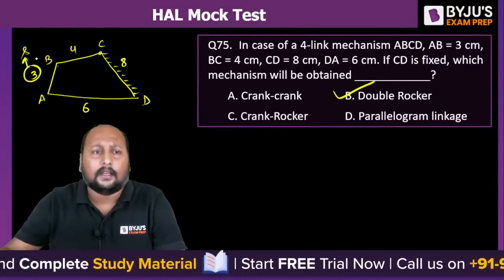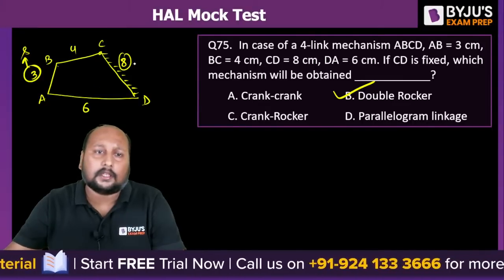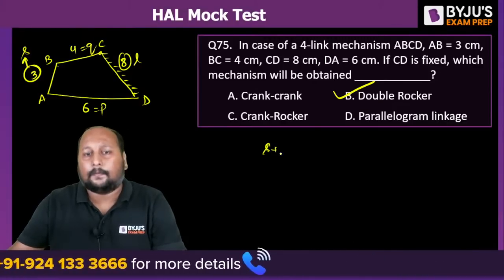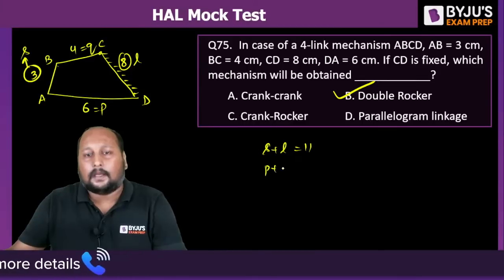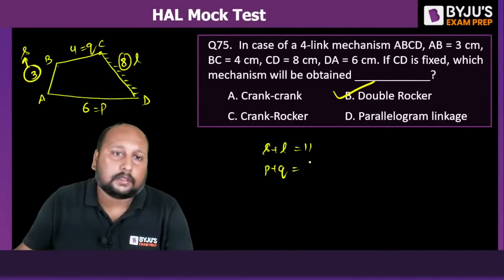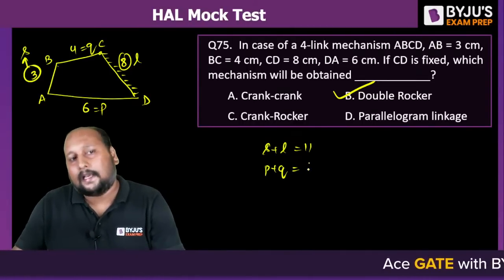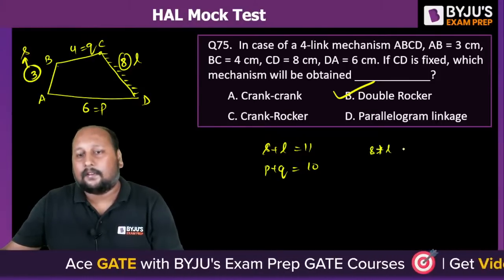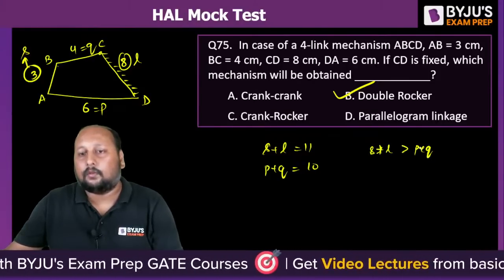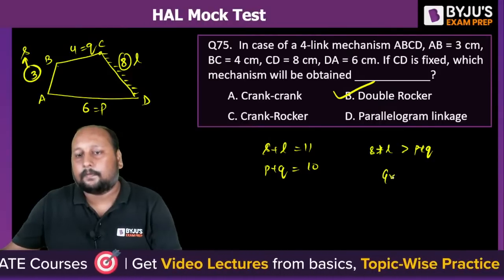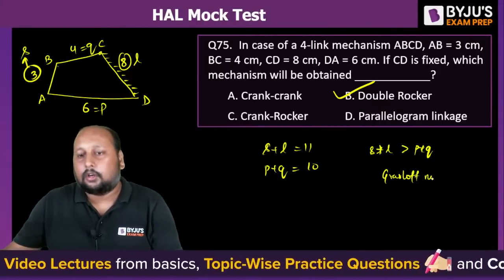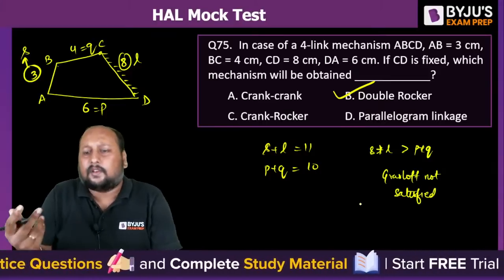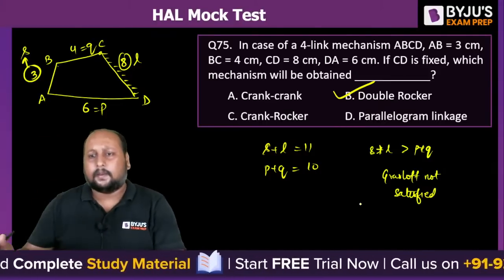इसको check भी कर लेते हैं. This is the shortest, this is your longest, right? This is P, this is Q. तो S plus L is equal to 11. P plus Q is equal to कितना है? 10. Okay, P plus Q is equal to 10. So S plus L is definitely more than P plus Q. Even if you are saying this, Grashof law is not satisfied. If Grashof law is not satisfied, you fix any link, it is immaterial. You'll be getting the double rocker mechanism.